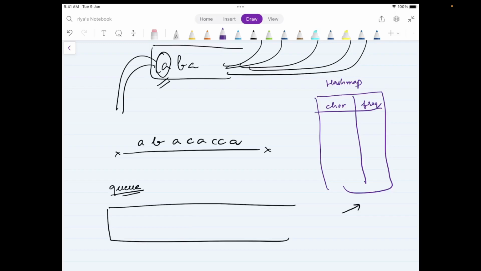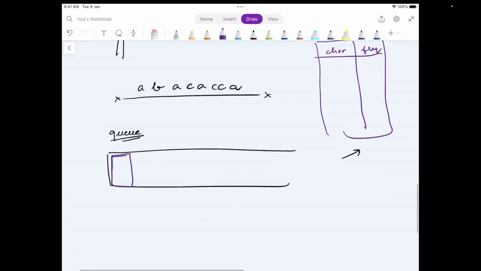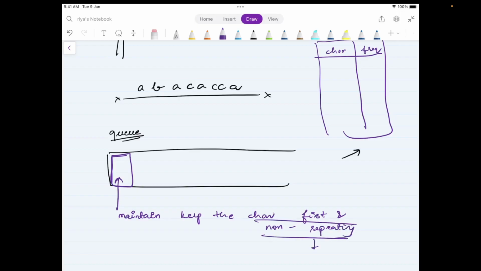Okay. And remember, at the front of the queue, I always have to maintain, or I can only keep, the character which is first and non-repeating, right? Because I have to find this in a complexity of O(1), and only the characters in front of the queue can be fetched with a complexity of O(1). And whenever the element at the front of the queue is not the first non-repeating character, I will simply pop it off because it has been repeated and it is of no use to us anymore.